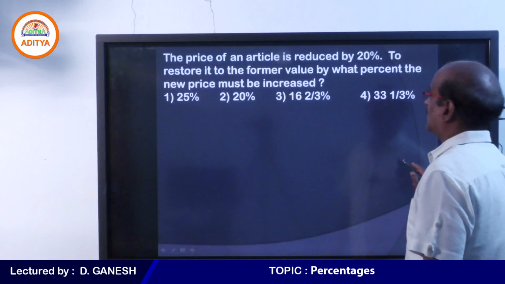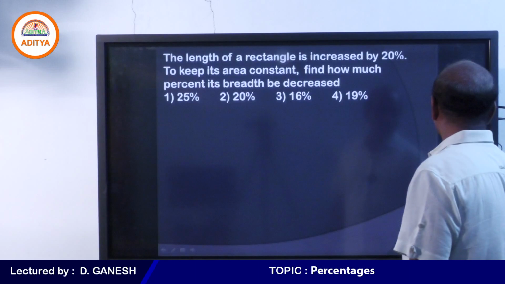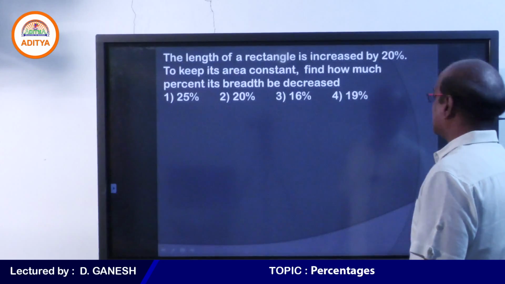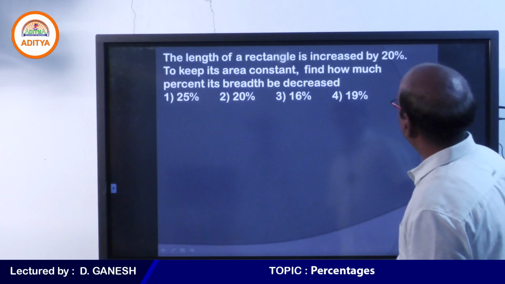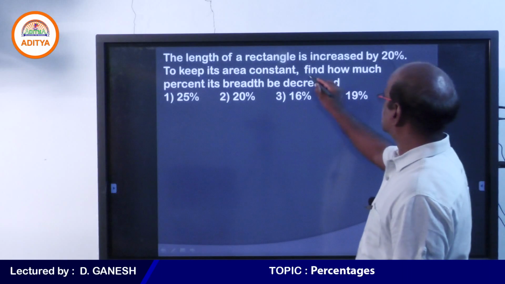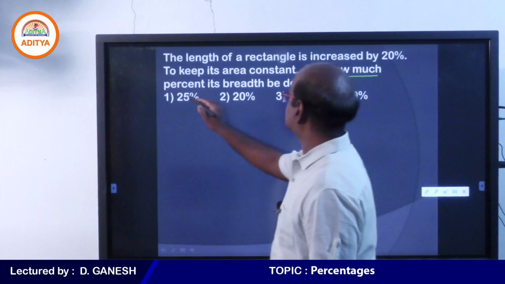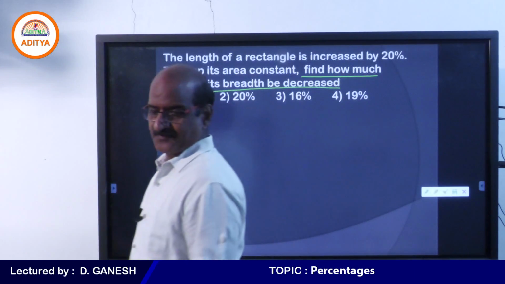Now, student, look at the question. The length of a rectangle is increased by 20%. To keep its area constant, find how much percent its breadth must be decreased.